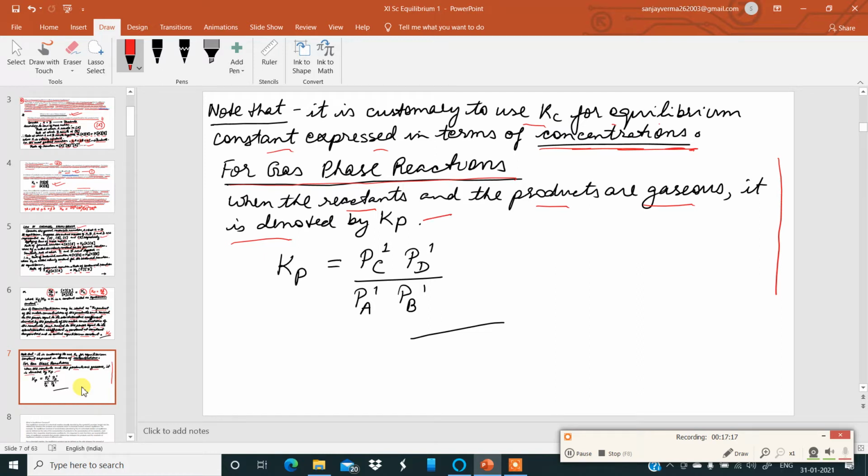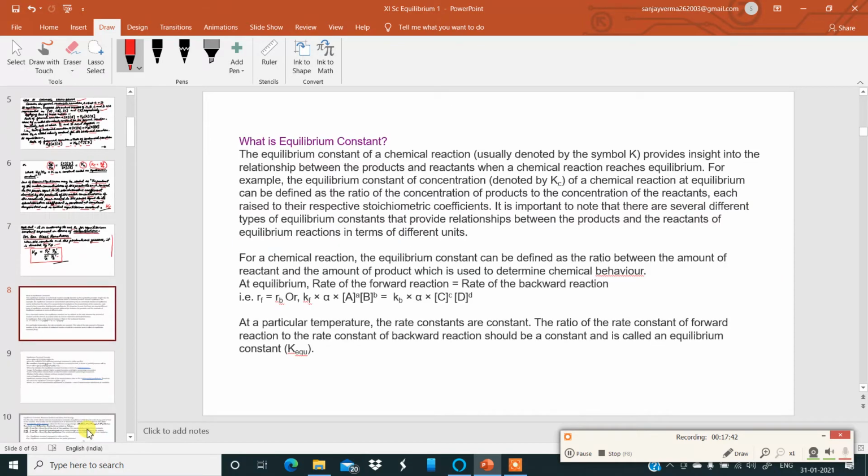So Kp is equal to partial pressure of C raised to 1 into partial pressure of D raised to 1 divided by partial pressure of A raised to the power of 1 into partial pressure of B raised to the power of 1. So whenever you're talking about gas reactions which are entirely gaseous, then we have to have the equilibrium constant in terms of Kp. Okay. Now moving ahead to the next slide over here.